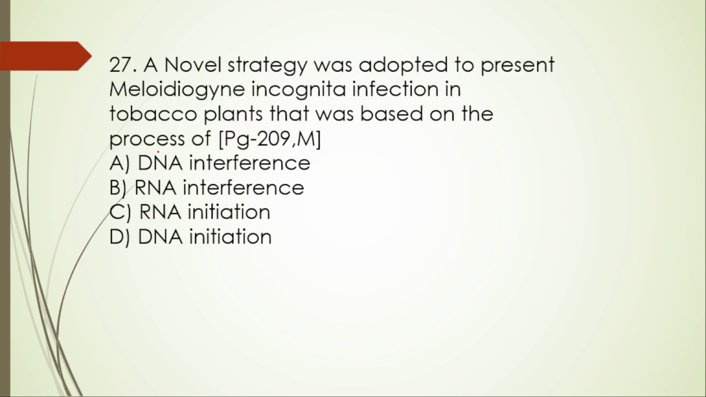Next question, 27th one. A novel strategy was adopted to prevent Meloidogyne incognita infection in the tobacco plant that was based on the process of DNA interference, RNA interference, RNA initiation, DNA initiation. So here the right option is RNA interference. That is called as what? RNAi.